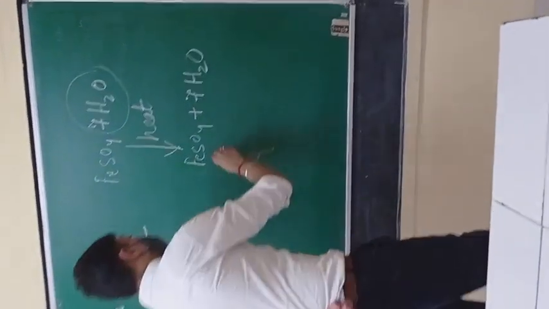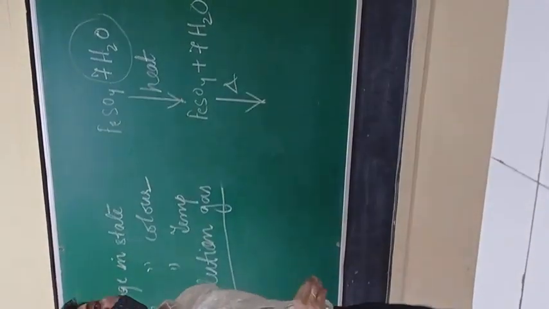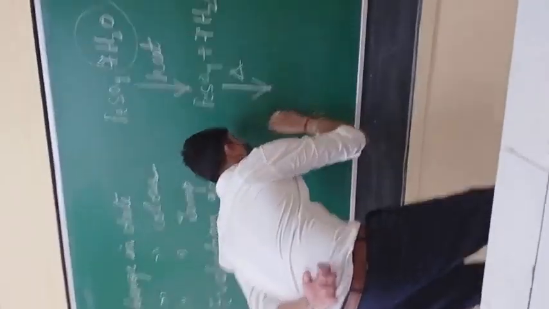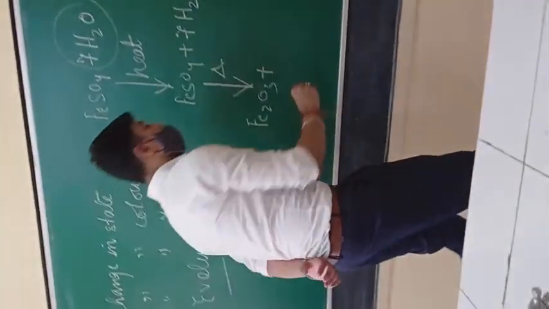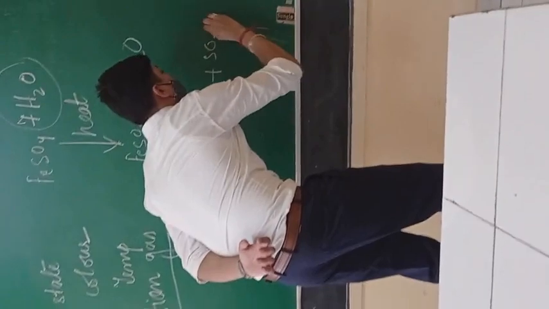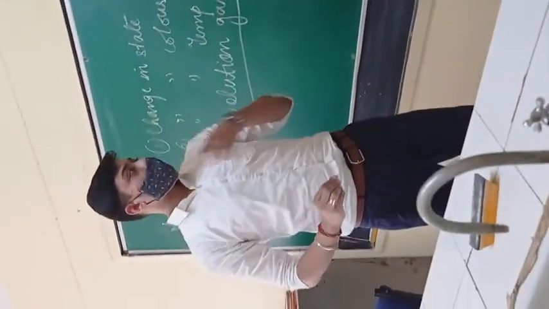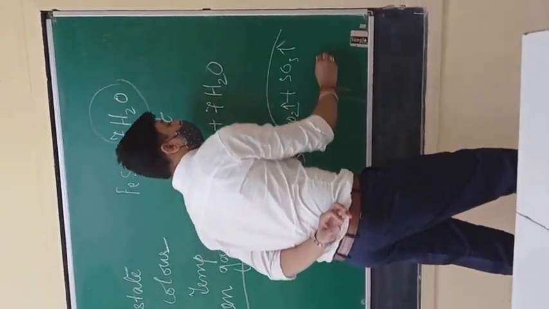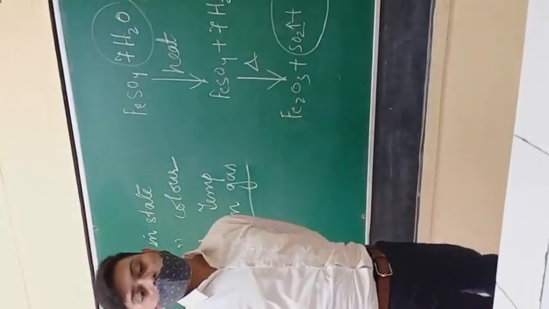So when we further heat this, what will happen? There will be formation of ferric oxide, that is Fe2O3, along with the evolution of sulfur dioxide and sulfur trioxide. These gases will be evolved when we further heat this ferrous sulfate, right? And there will be a smell of burning sulfur, by which you can detect the evolution of sulfur gas, right? Now we will see.